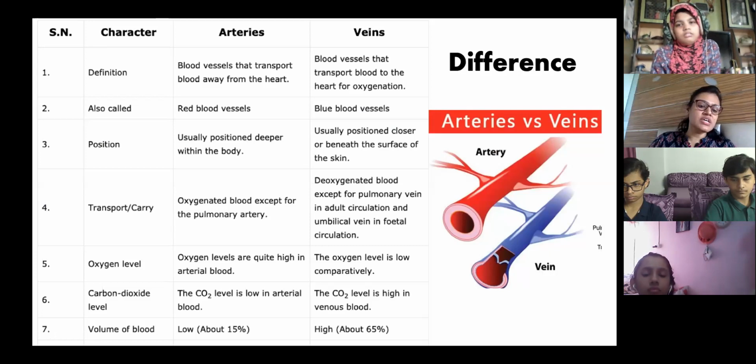The tendency is that the blood is flowing towards the upper parts of the body, but because of gravity, it will try to go back to the other parts of the body. But see, these valves are present in veins, which is not present in arteries. This is also a difference. The valves are what? Gates. So these gates do not allow backflow; only unidirectional flow of blood is allowed in the vein.